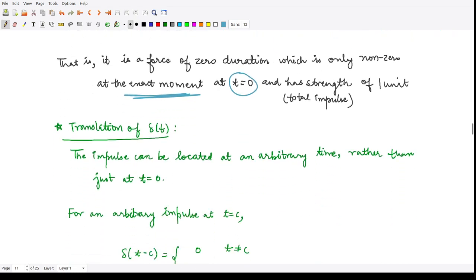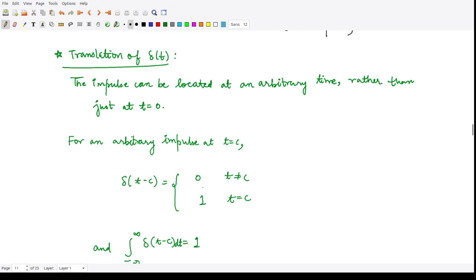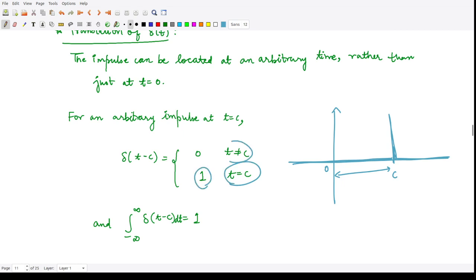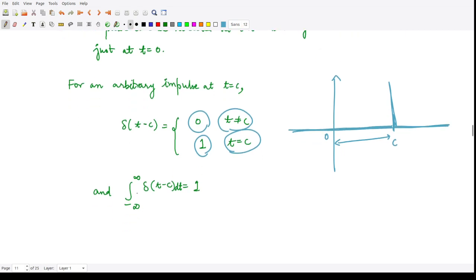And the translation of this Dirac delta function is defined like this. Suppose you have some point C here. We are saying there's an impulse at this point C, and everywhere else the value of the function is equal to 0. We have shifted now from the point 0 to the point C. At point C its value is 1, at all other points its value is 0. So basically this is the shifting. And by integration we mean area. So the area of this particular impulse is equal to 1. The area would not change.